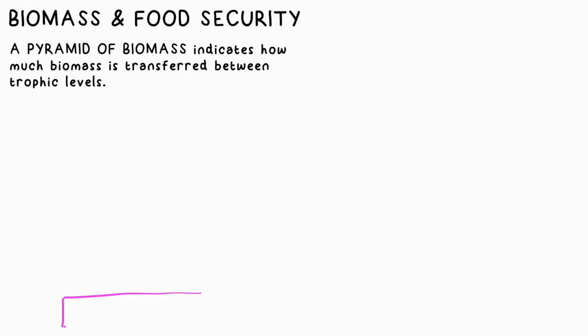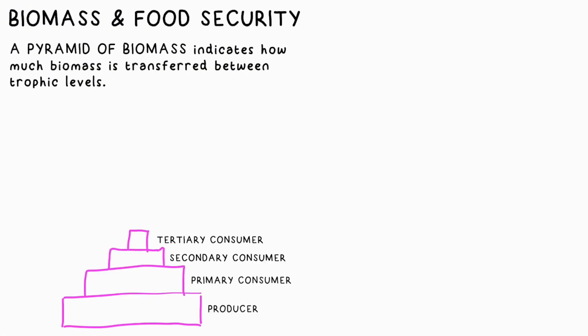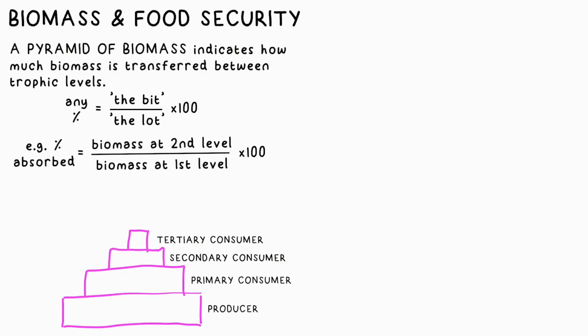The pyramid of biomass is a food chain that shows us how much mass enters the next trophic level, relatively. You need to be able to draw one on graph paper using numbers supplied in the question, and also calculate the percentage absorbed by the next level. As per usual, percentage is equal to the bit divided by the lot times 100.